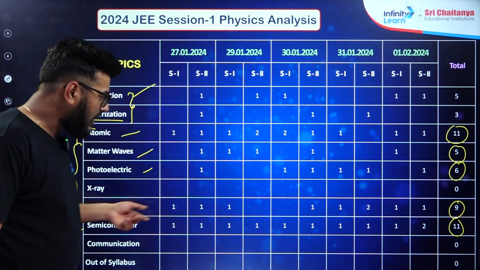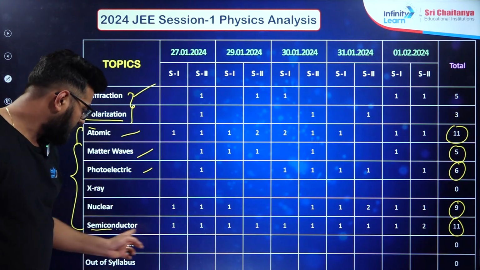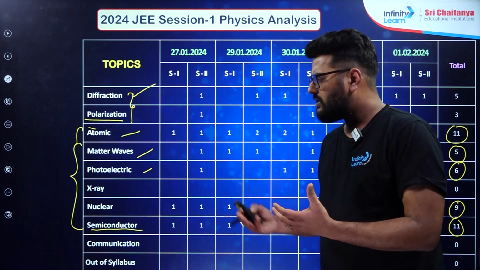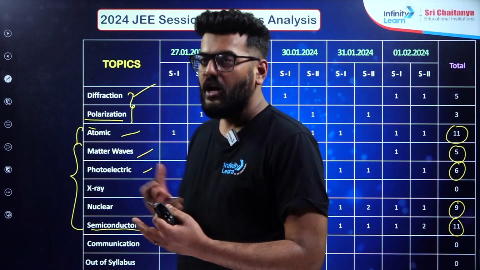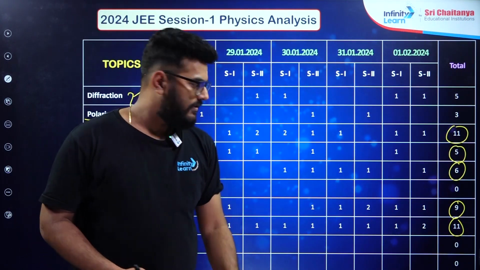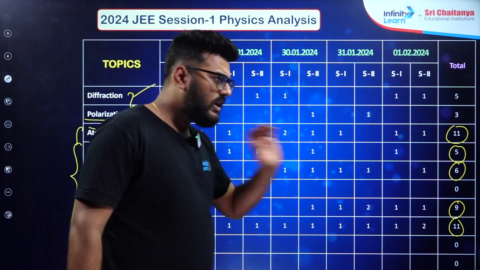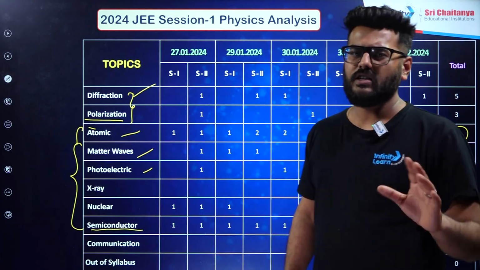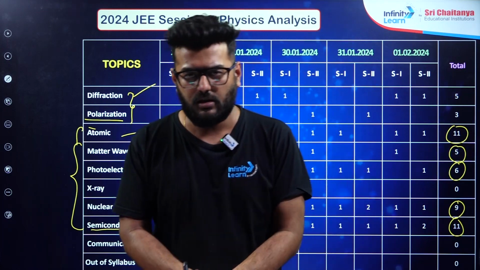Semiconductors also had around 11 questions. In every shift you can see there were questions from semiconductors, be it logic gates or standard Zener diode cases, and simple ones, not that tough ones. We'll also be looking into the segmentation based on their level, what type of questions were asked and what was their level. So I hope this topic wise analysis is clear, and out of syllabus questions were nil. So there weren't any out of syllabus questions, so you can completely rely upon whatever syllabus has been updated, and the questions have been asked based on the recent syllabus only.